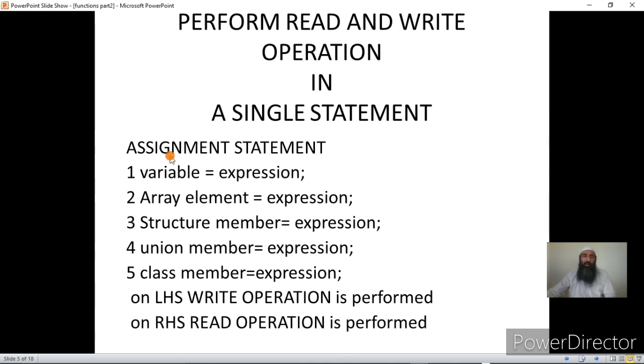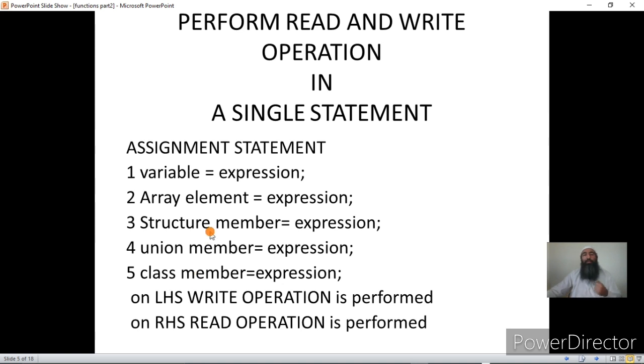And what can be on the left of the assignment statement? It can be a variable, an array element, a structure member, a union member, or a class member, provided the structure member, union member, and class member are data members.